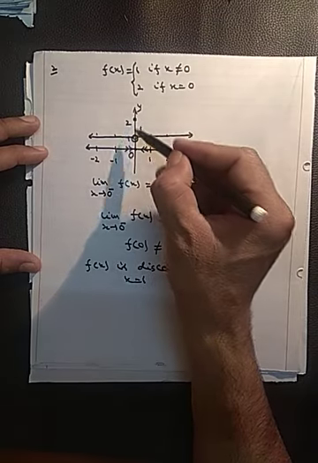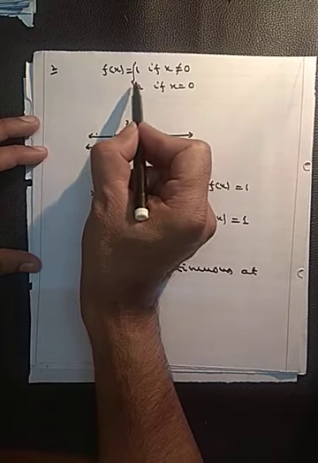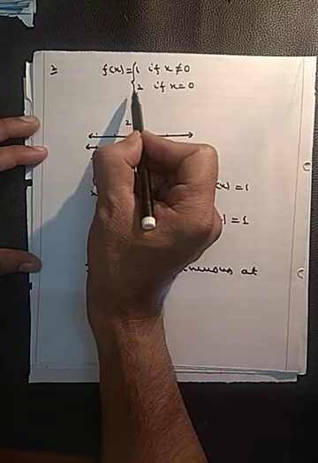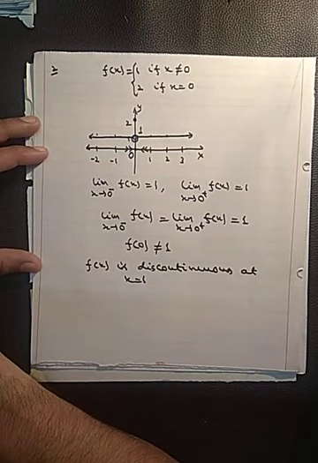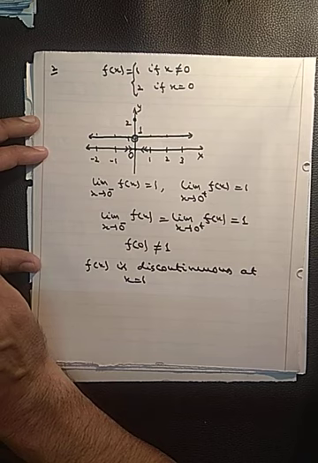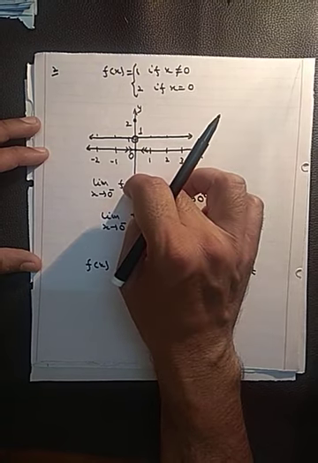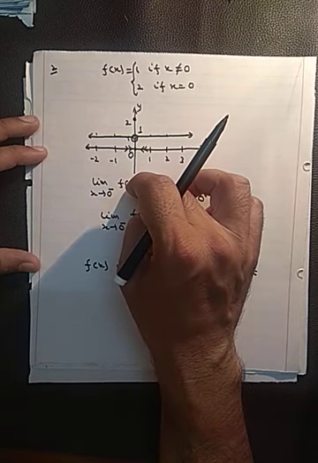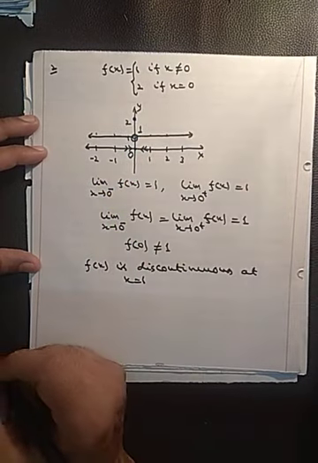If the value of function at x equals 0 also becomes 1, meaning in place of 2 if you write 1 here, then it will become a continuous function. So this type of discontinuity is called removable discontinuity. Why is it removable? Because we can remove this discontinuity by redefining the function at x equals 0.